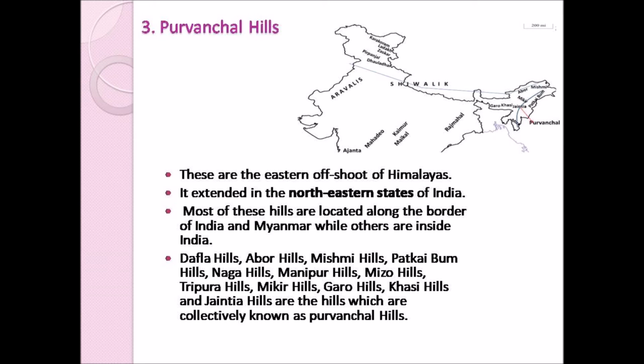The hills like Dafla Hills, Abur Hills, Mishmi Hills, Patkai Bum Hills, Naga Hills, Manipur Hills, Mizo Hills, Tripura Hills, Mikir Hills, Garo Hills, Kashi Hills, and Jaintia Hills are the hills which are collectively known as the Purvanchal Hills. That is, all these hills are collectively known as the Purvanchal Hills.